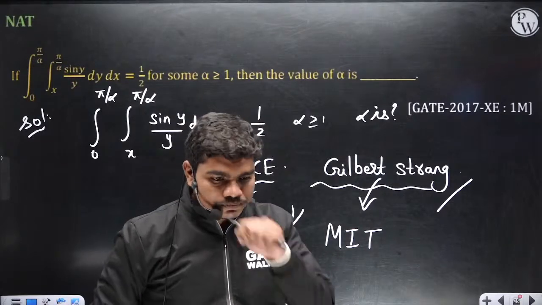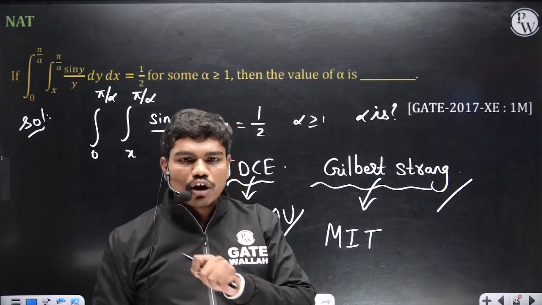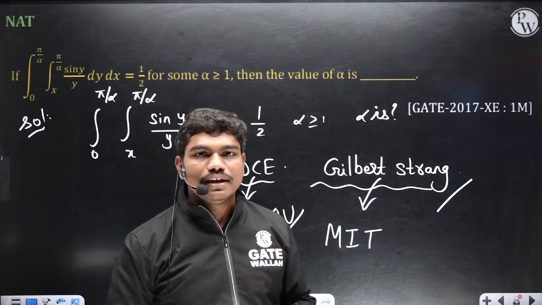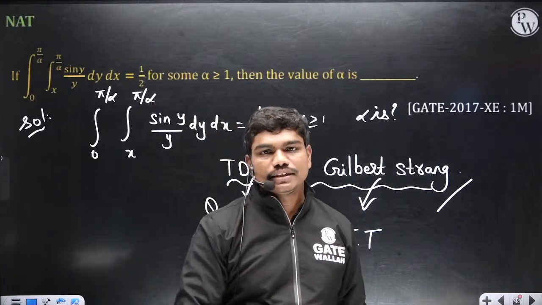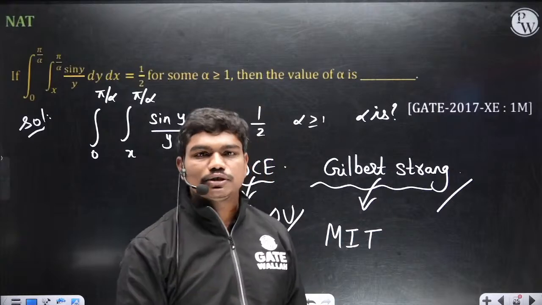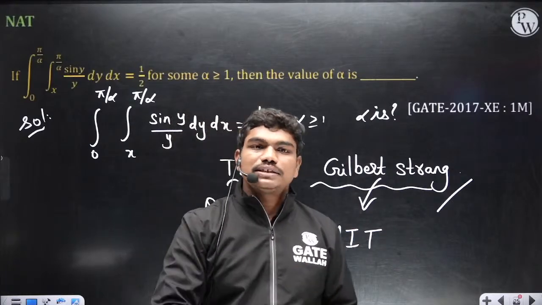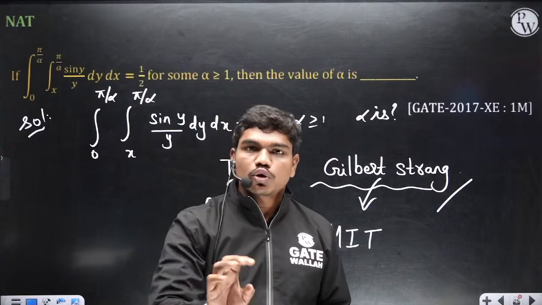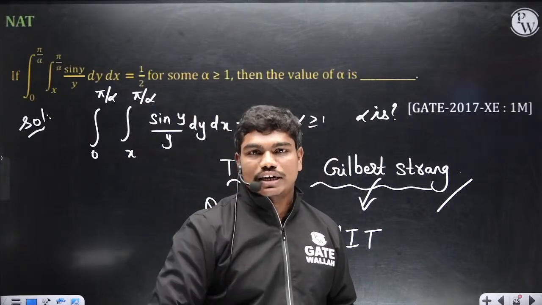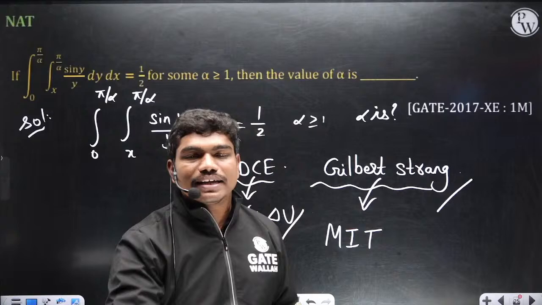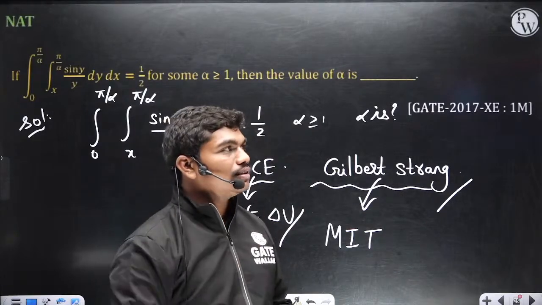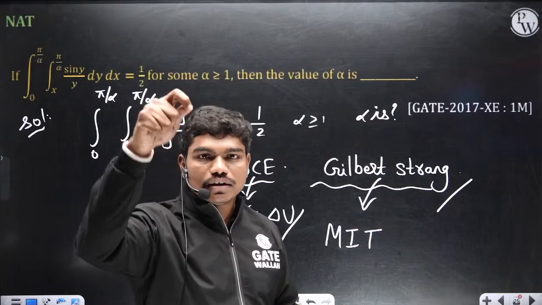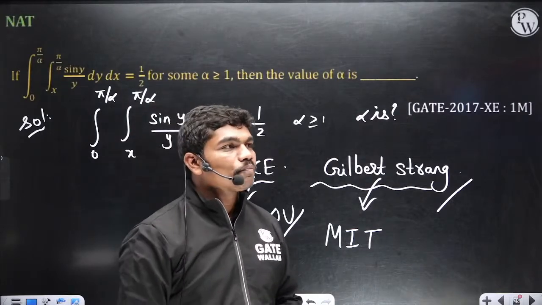So the main idea is not applying shortcuts. Look, how many shortcuts will you remember, tell me. In one subject, let us suppose I'm teaching you basic thermodynamics, you have some 10 chapters. If I teach 2 shortcuts in every chapter, you have 20 shortcuts in basic thermodynamics. In total you have 15 subjects, so 300 shortcuts. Can you remember 300 shortcuts and apply them correctly in the exam? I am openly challenging: can anyone do this?